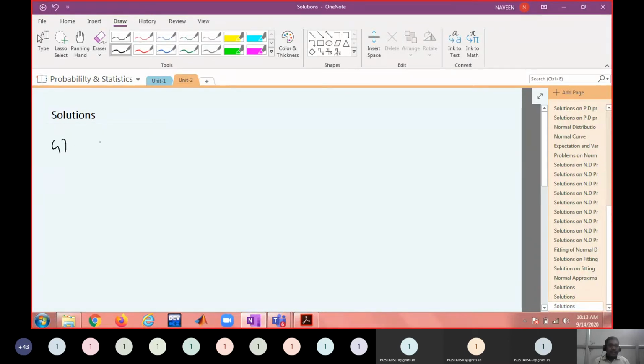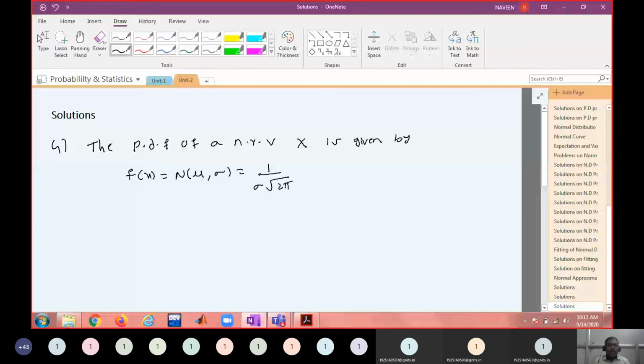What is our PDF of a normal random variable x? It is given by f of x is equal to N of mu comma sigma equal to 1 by sigma root 2 pi.